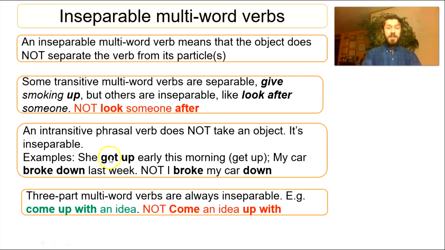Examples. She got up early this morning. Right. That's an intransitive phrasal verb. There's no object. There's only a subject, she. Right. Or my car broke down last week. Right. My car is the subject. There is no object. I can't say I broke my car down. No, my car broke down. All right. Okay.